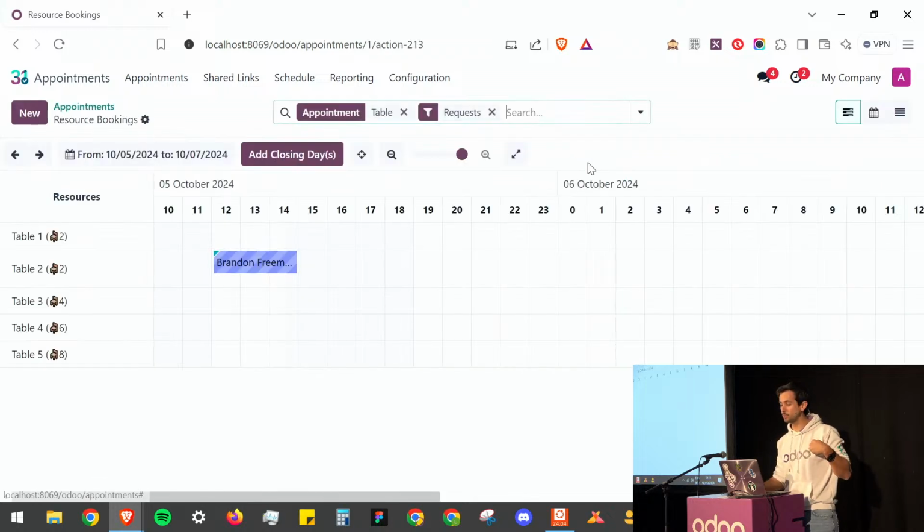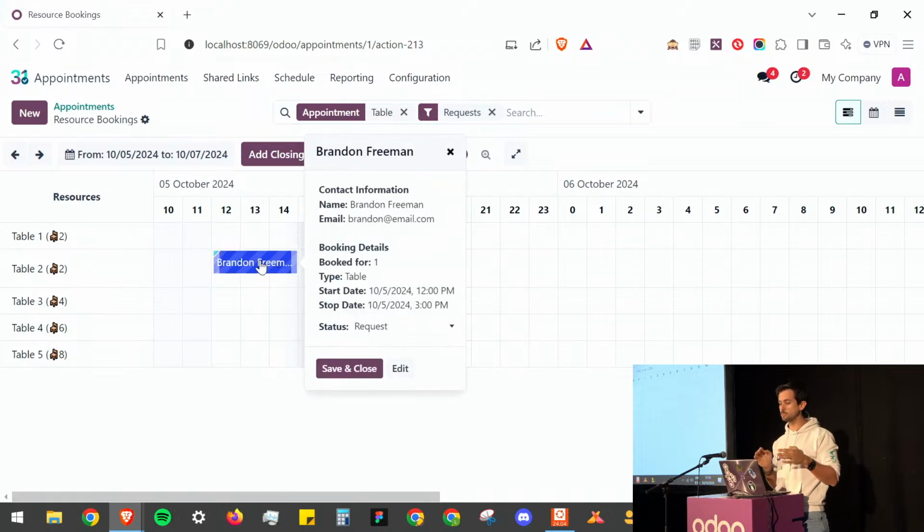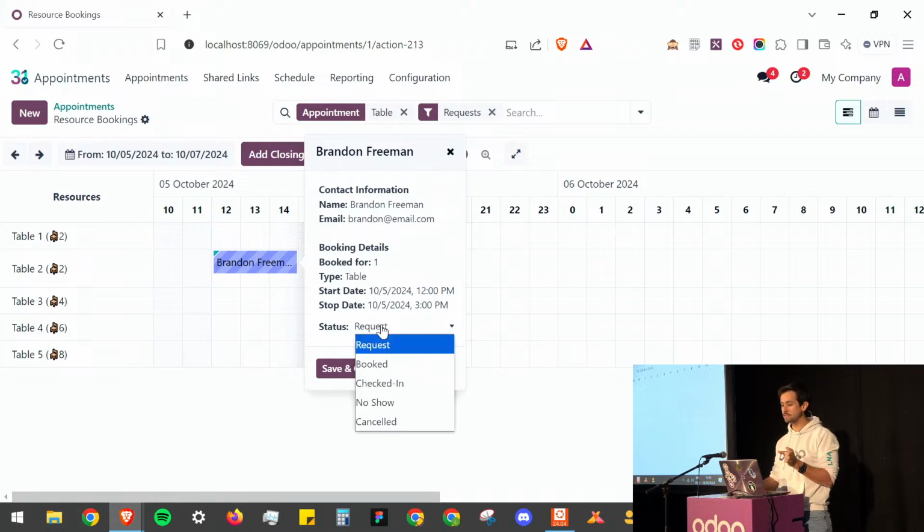You see here, I also have a reminder of how many bookings I actually need to confirm. So if I click on booking to confirm, I see here that I have a request from a certain guy called Brandon Freeman. I have the information here, and you see I have the status that we were talking about. This has been added as a request, but you see I have different levels. It can be a request, it can be booked, so that means it's confirmed. We expect the person to come.